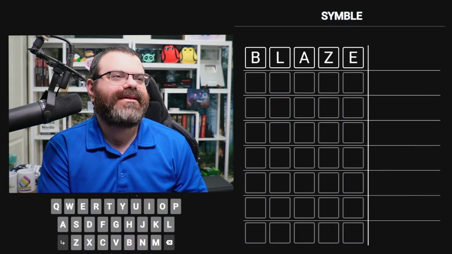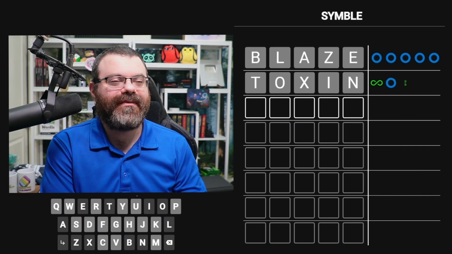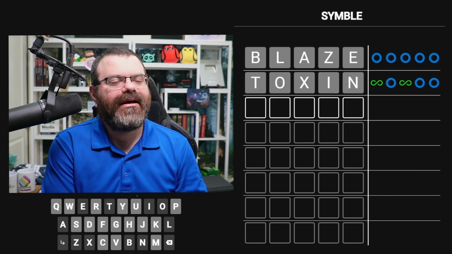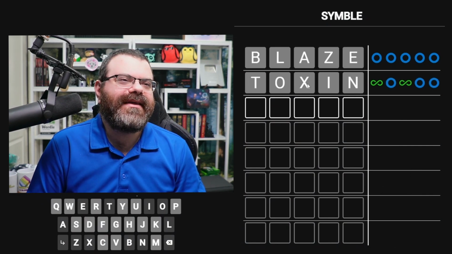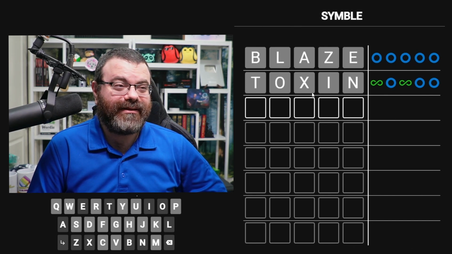Symbol, we always start with Blaze. The one game I have a consistent start on because I enjoy it. All right, Toxin is our follow-up when we get nothing from Blaze. All right, so Toxin we caught the X here. So we're going to assume that the green infinity is not our in place. It's going to be our out of place.